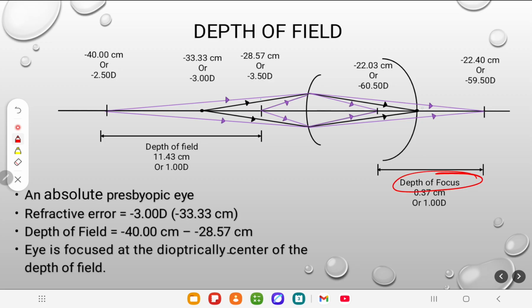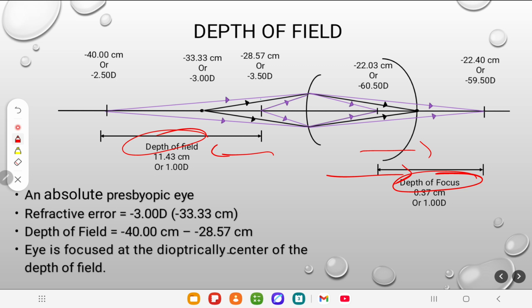So depth of focus, I have told you this. This is depth of focus, which happens in the retina, in image space. This is depth of field, which happens in the objective space. Both are the same thing, but remember this, both are the same dioptrically, not linearly. Linearly both are different, but dioptrically they are similar. Dioptrically they are the same, they are just conjugate points. So you must understand what you mean by depth of field in the objective space, and depth of focus in the image space.